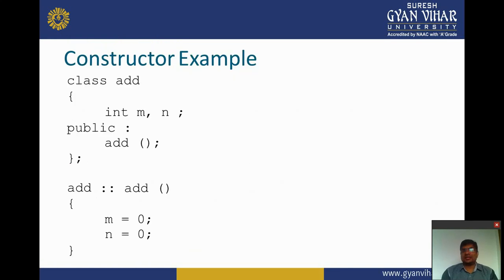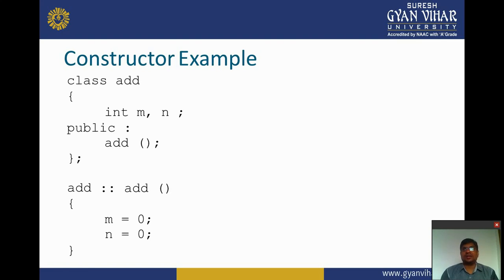This is an example of a constructor. We create a class named add, then we create two data members m and n, and next is public. It is the access specifier. We discuss it in the next lecture. Next, add is the default constructor. I explain it in the next slide.